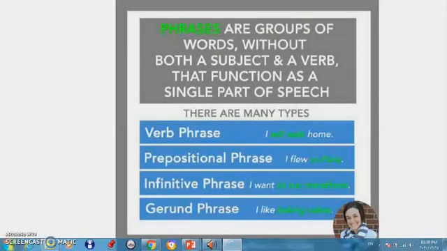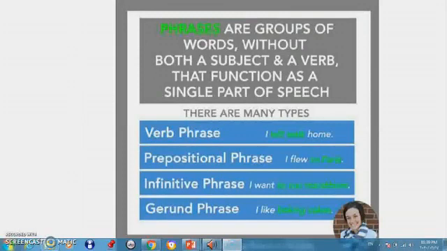Second type is prepositional phrase. I flew to Paris. So to Paris here is a prepositional phrase. It shows the location. Third type is infinitive phrase. For example, I want to run marathons. So here I have to plus the main verb run. So we form the infinitive by using to plus the main verb.